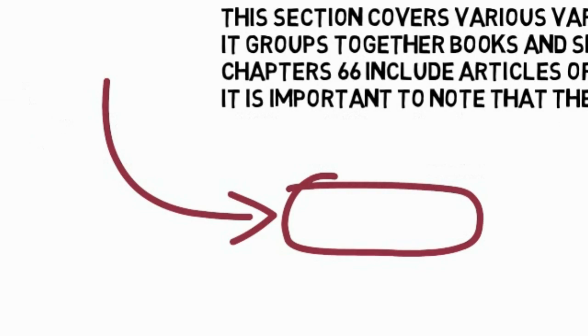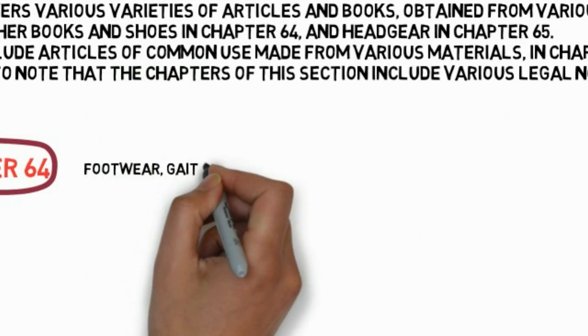Chapters 66 and 67 include multiple articles, also made from various materials, which are characterized by their particular common uses, such as umbrellas, canes, whips in Chapter 66, and articles made of hair, artificial flowers for example in Chapter 67. It is important to note that the chapters of this section include various legal notes of great importance, and positions, whose wording requires slow reading and special attention.